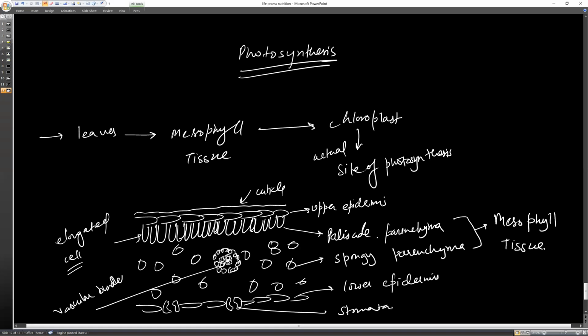Now, what is the specialized characteristic of these? They have a large number of green cell organelles which we call chloroplasts, and which contain chlorophyll.